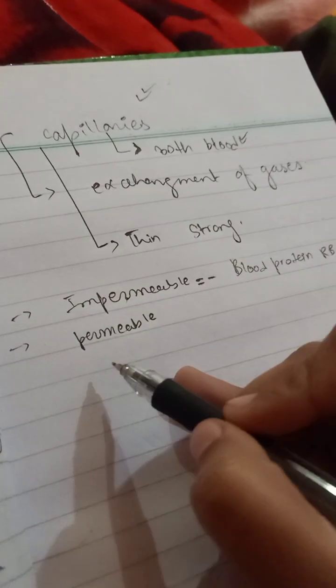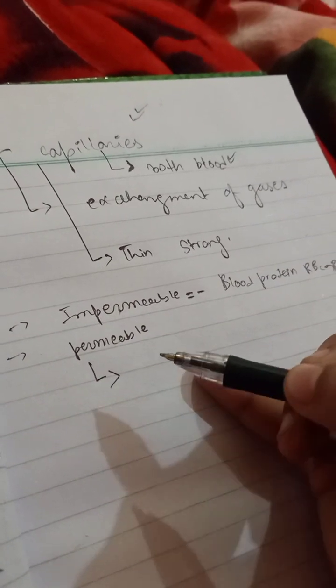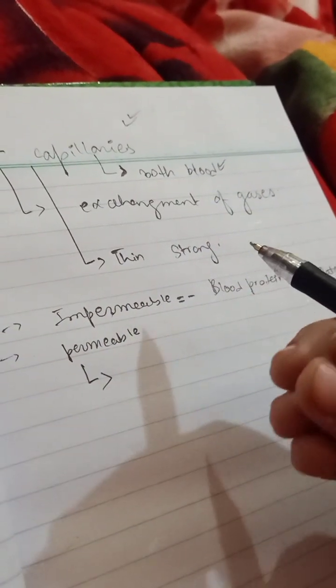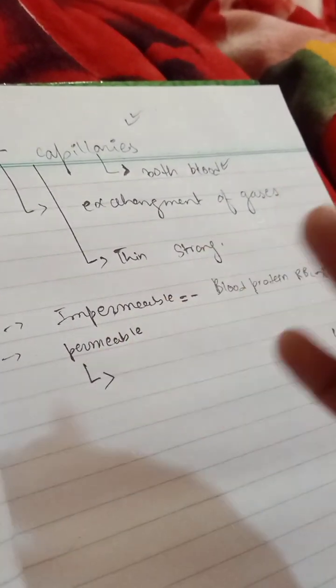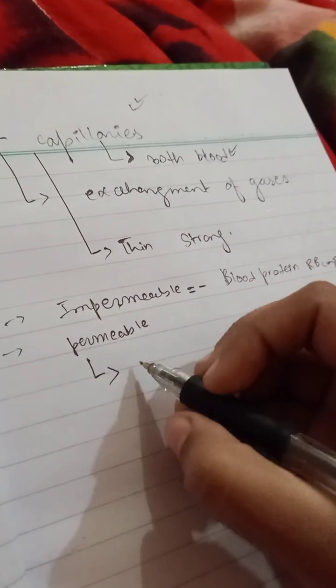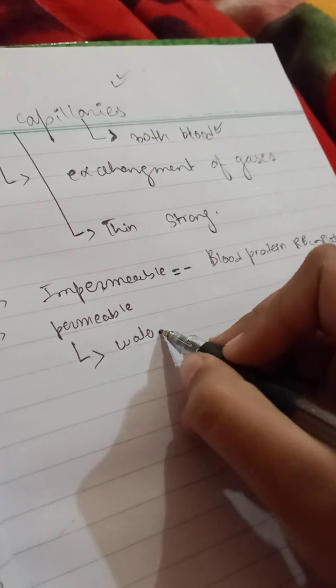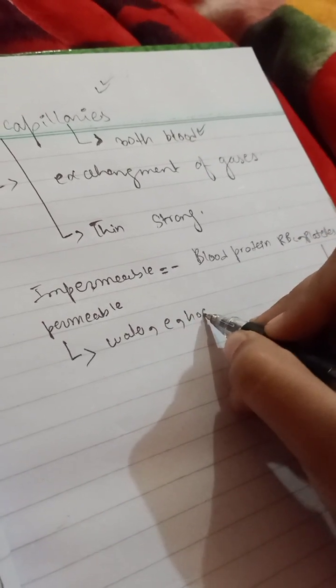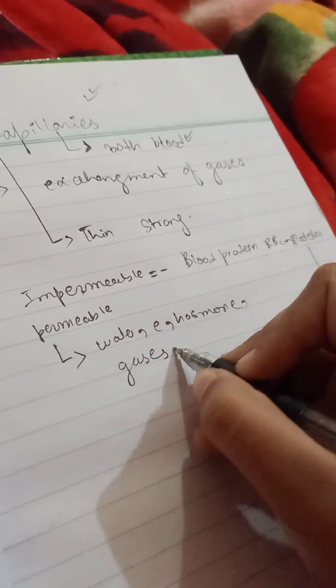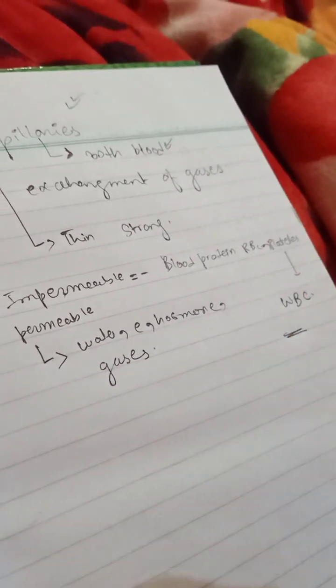If we talk about the permeable, as you all know, the opposite of impermeable, it means things can move outside the capillaries, and the exchange can occur between materials like gases, like carbon dioxide, oxygen. So that can be water, enzymes, hormones. Okay, respiratory gases like oxygen, carbon dioxide, and nutrients.